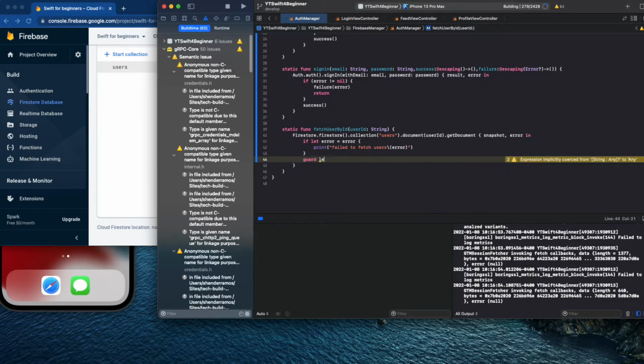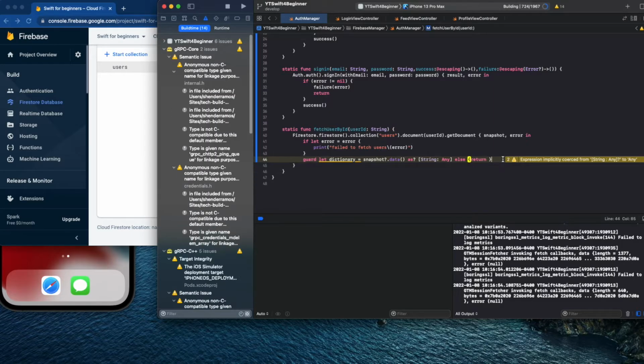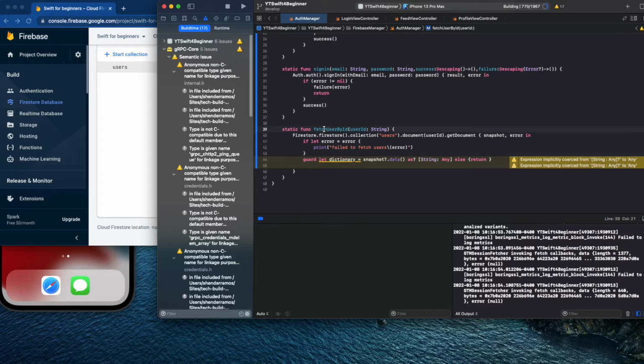Guard let dictionary equal, what is it? Snapshot.data as, let's see. Oh my god, this, the string of any. Else return, and boom. So now what I want to do, okay, fetch user by user ID.